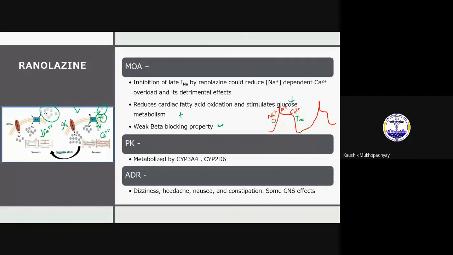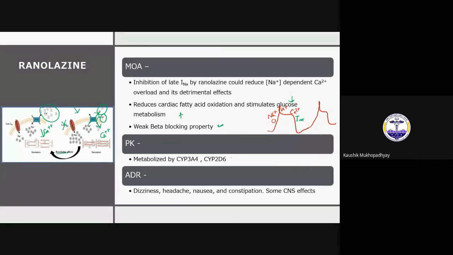Now pharmacokinetics: it is metabolized by CYP3A4 and CYP2D6. So you have to be very cautious with all those drugs which can induce or inhibit the metabolism. If the metabolism is inhibited, then ranolazine concentration will increase. I think you are very well aware of all these things by now.